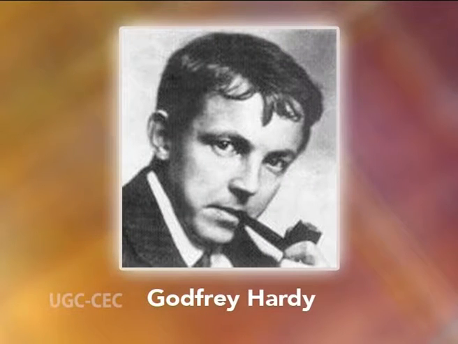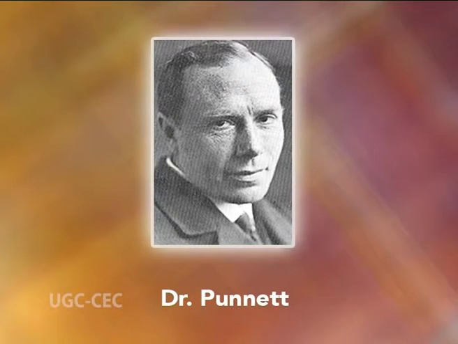Hardy showed that the initial frequency of capital A genotype was P and the initial frequency of genotype small a was Q, so that the total frequency of both the alleles was 1, that is, P plus Q is equal to 1. Professor Punnett had already worked out the algebraic expressions of the genes for generations.